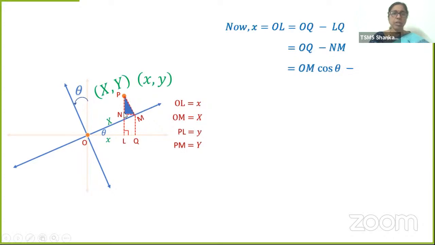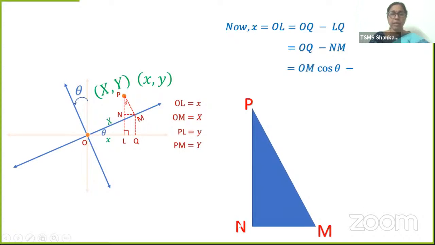See, this is the small triangle PNM. I am taking it for your clear understanding. This is PNM, right angled at N because that's a perpendicular. PM is the hypotenuse. Where is the angle? Angle theta is here. How come this angle is theta? When we have drawn perpendiculars from P to the original x-axis and from P to the new x-axis, the angle between the axes is the same as the angle between the perpendiculars dropped from the point. That's why if this angle is theta, this angle will be theta.